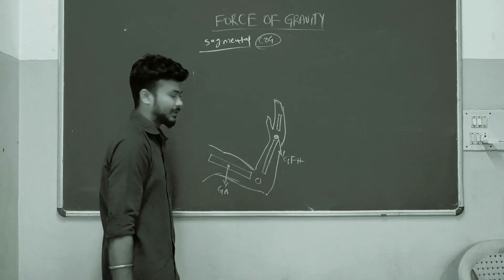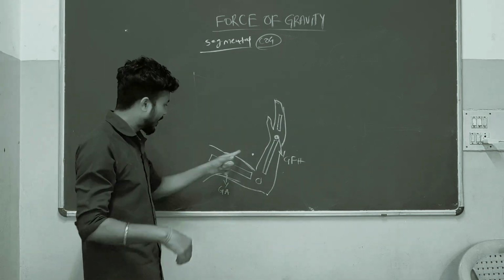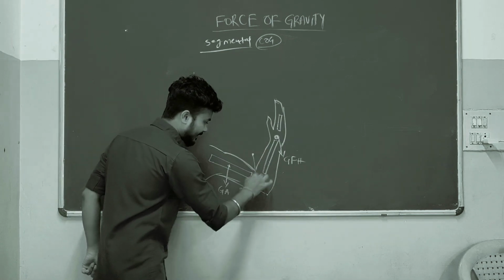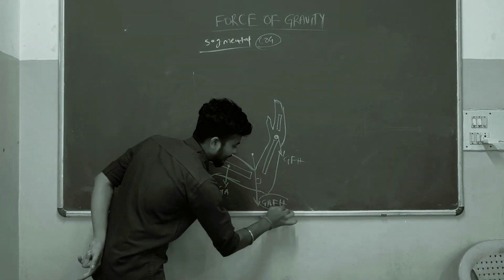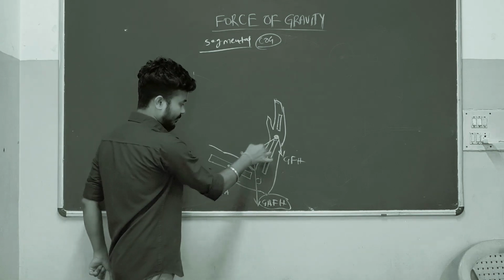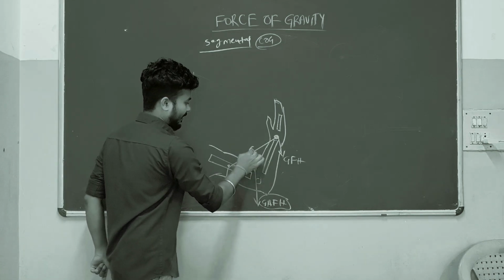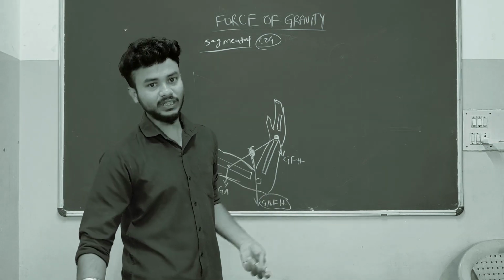If we mix these two segments, the center of gravity will be here, outside the body. This is the gravity of the arm, forearm, and hand. So here the center of gravity will be away from the body. Clear? This is the segmental center of gravity.